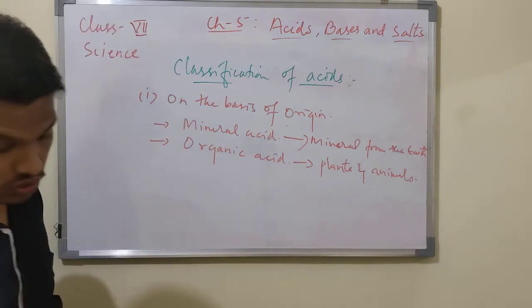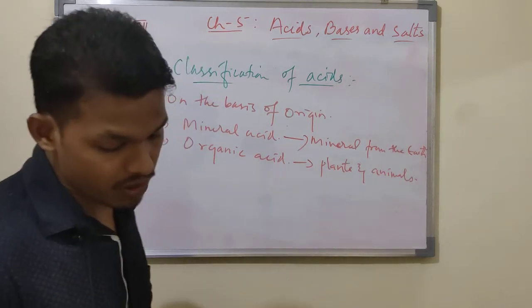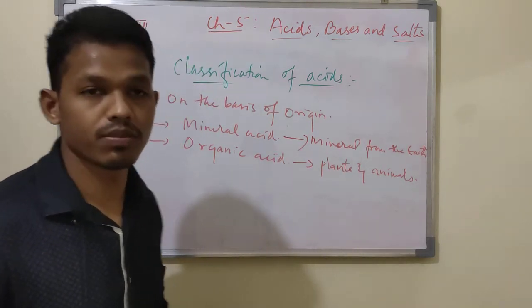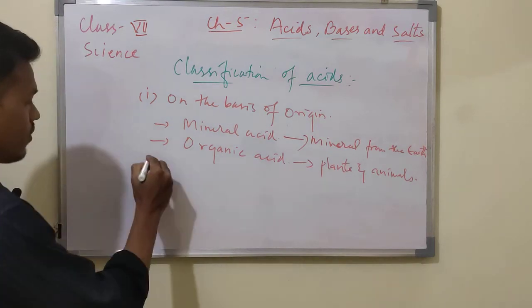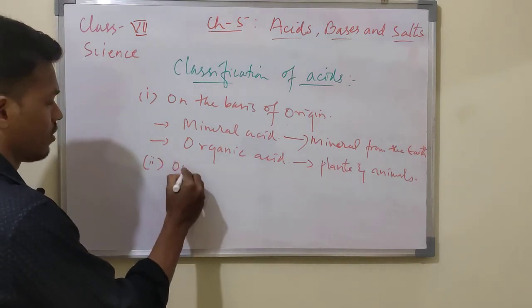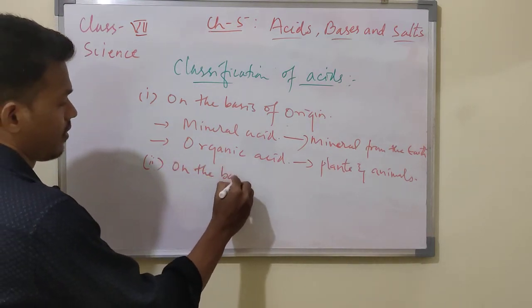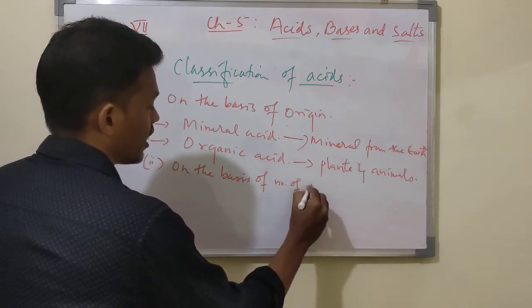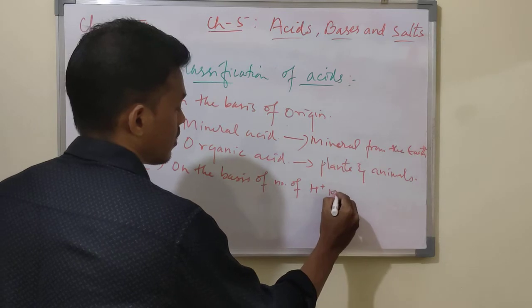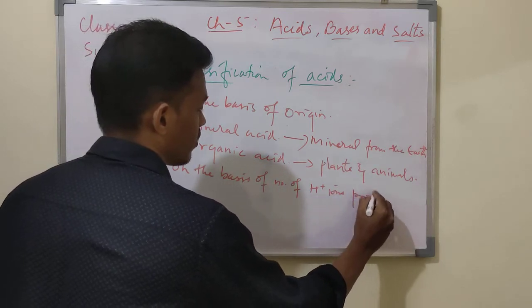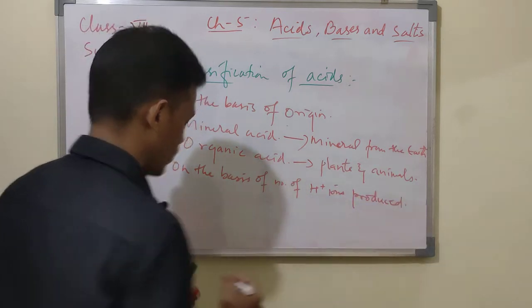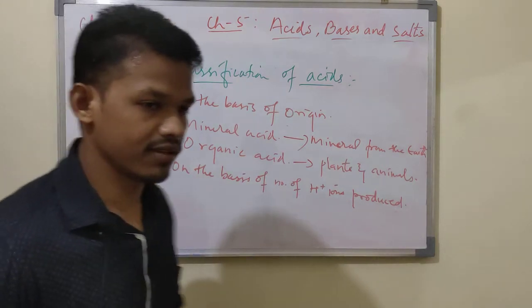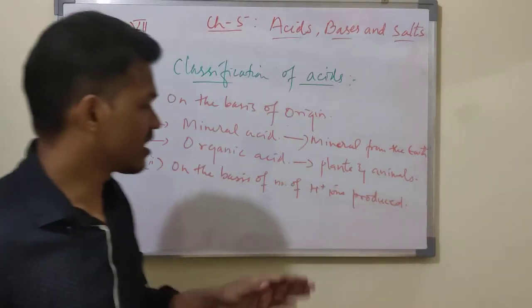Now next is on the basis of the number of H plus ions produced. Most acids contain H plus ions.